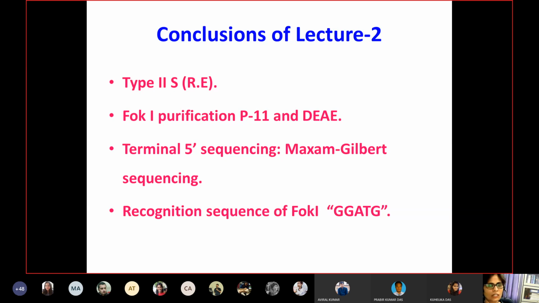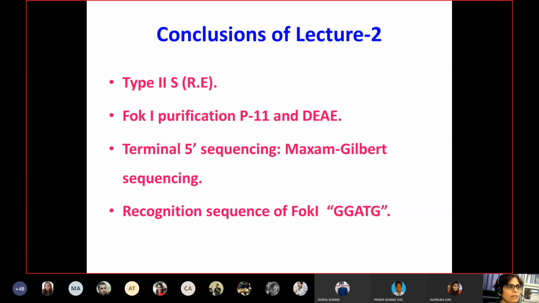Here we are studying the FokI enzyme for many reasons. First, this is the one enzyme which was used in all the systems, starting from zinc finger nucleases to TALENs and to CRISPR also. So this is one enzyme whose catalytic domain was used in all these recombinant DNA tools. And the second thing, which is the main reason why we are studying FokI, is how it cuts and where it cuts.